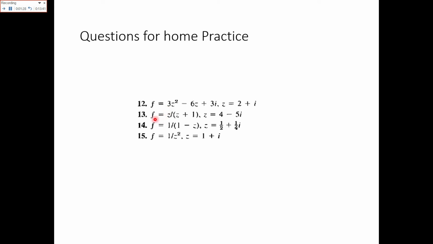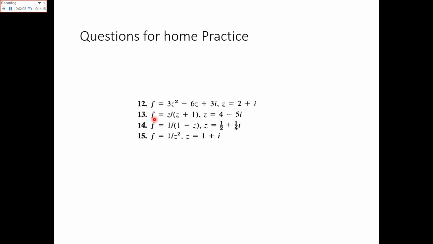In the second question, f = z/(z + 1). Now what we will do here, we will put z = x + iy, and in the denominator x + iy + 1. Now the denominator and numerator both are complex numbers. So basically we will try to free the denominator from the complex number.